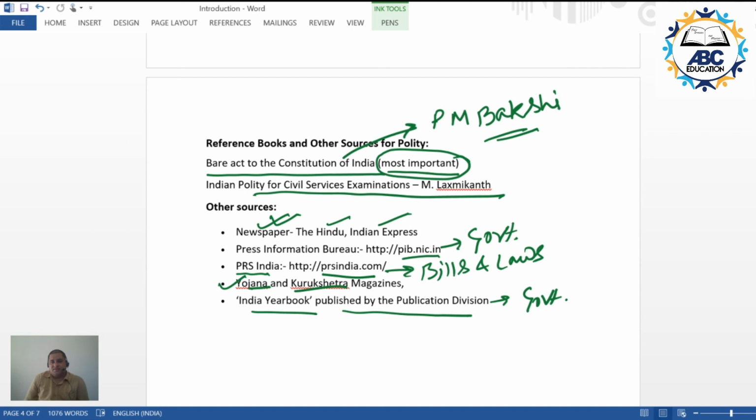So these are the sources which you have to follow, and we would be taking up this approach.